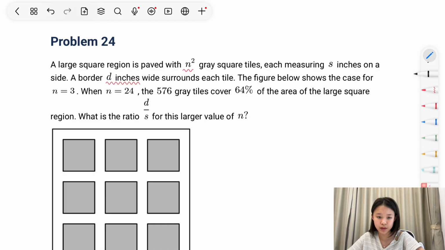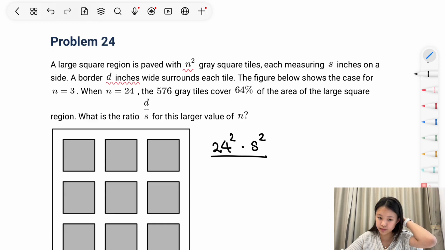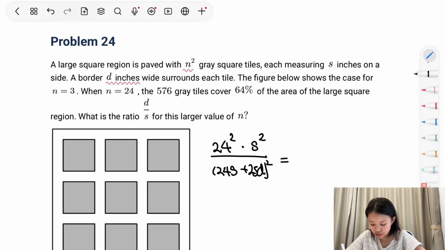So when we write this out as an equation, we know that there are 24 squared different gray tiles, each measuring s squared area. And the total area of this whole square is (24s plus 25d) squared. So the ratio equals 64 over 100 equals 16 over 25.